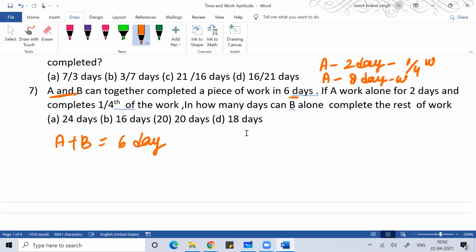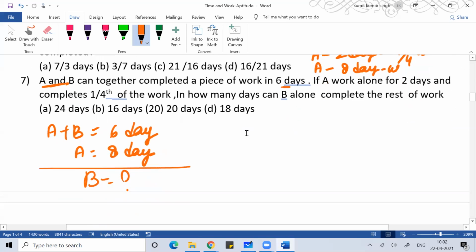I hope you can understand. One fourth, or 25%, of the work A has completed in 2 days, so 100% of the work A can complete in 8 days. Then you can find the value of B. With the equations and many things I told you, you can easily find the value of B.